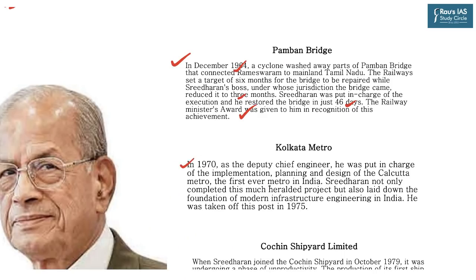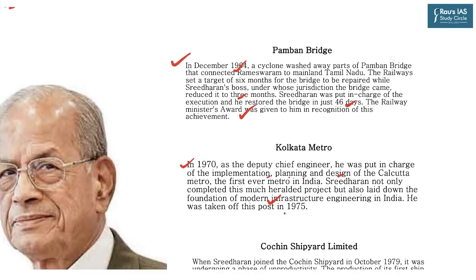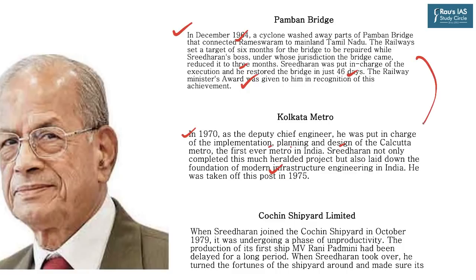Then, in 1970, as the deputy chief engineer, he was put in charge of the implementation, planning and design of Calcutta Metro or Kolkata Metro, the first ever metro in India. And so Sreedharan not only completed this much heralded project but also laid down the foundation of modern infrastructure engineering in India. Because just think about it, the kind of city Kolkata is, like any other old city in our country, it's very difficult to construct such a massive infrastructural project within time, and he delivered it right on time. So this is just the start of his career.